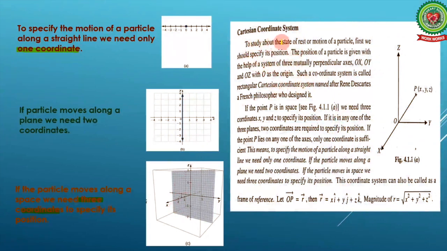Alright, to study the state of rest or motion of a particle, first we should specify its position. And for specifying its position, we need a coordinate system. If the motion of the particle is along a straight line, we need only one coordinate. If the particle moves along a plane, we need two coordinates. And if the particle moves in space, we need three coordinates to specify its position.